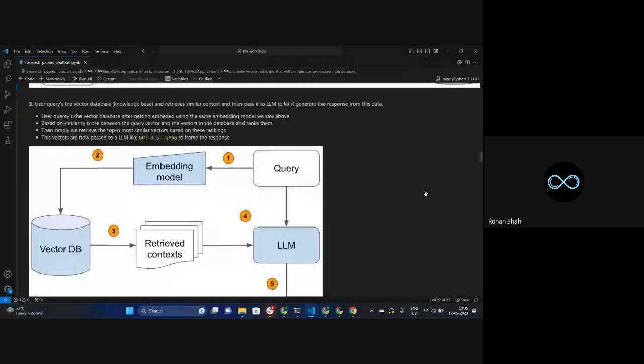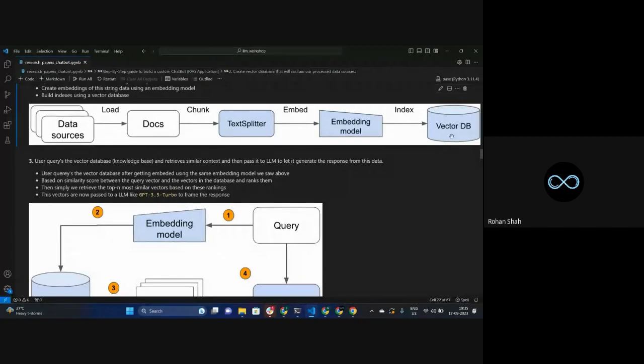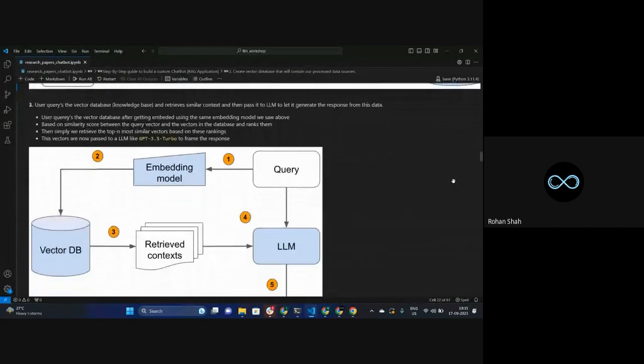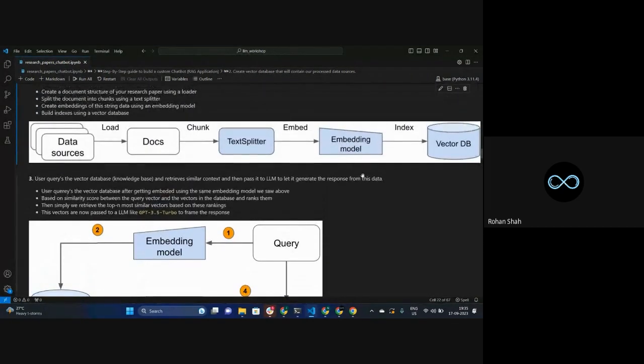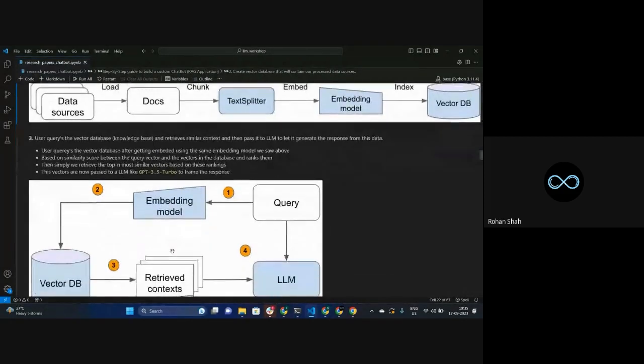So what is happening now? Let's say that we have a knowledge base which is now exposed to your large language model. Obviously we are going to ask some kind of question to this large language model, which is nothing but a query. Again, because we are typing something in text format, it needs to be converted into a numerical representation. The model that you used over here is the same model that we are using over here.